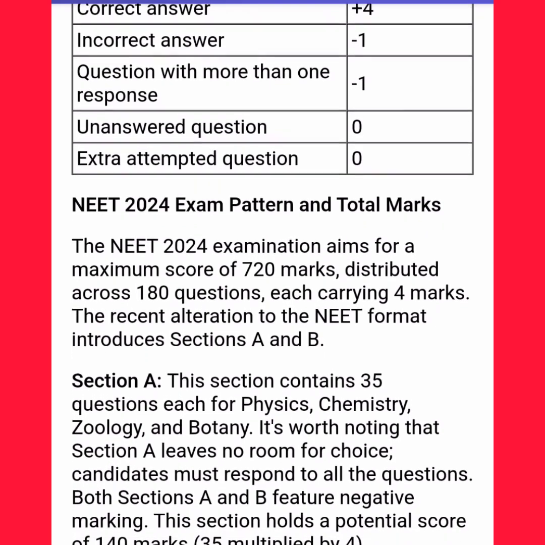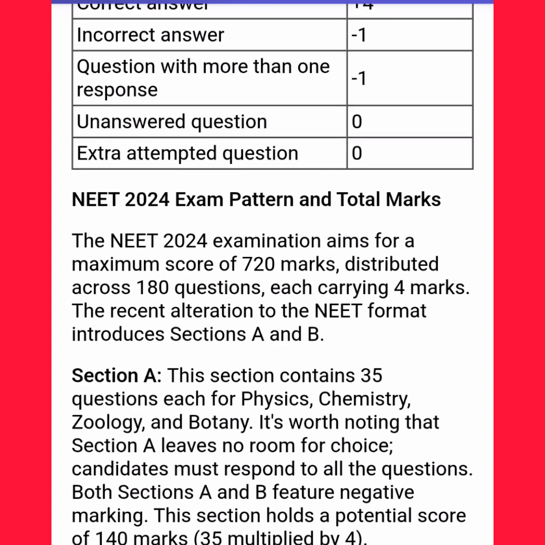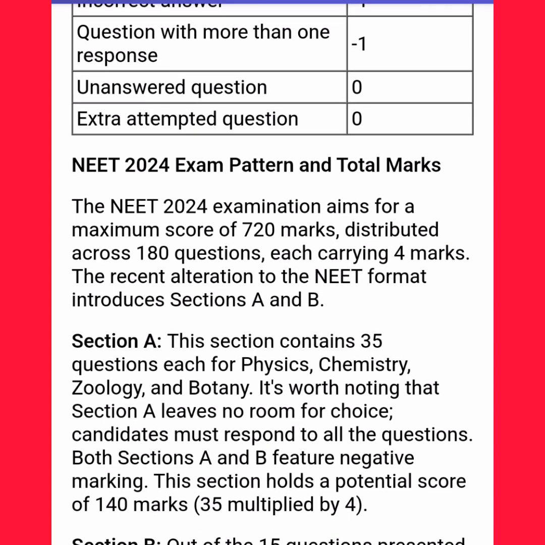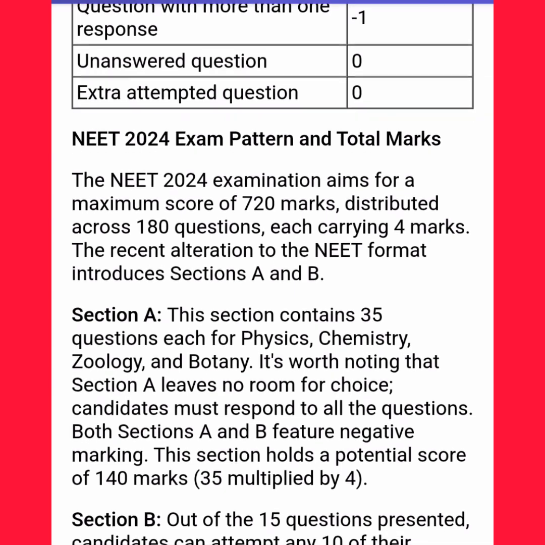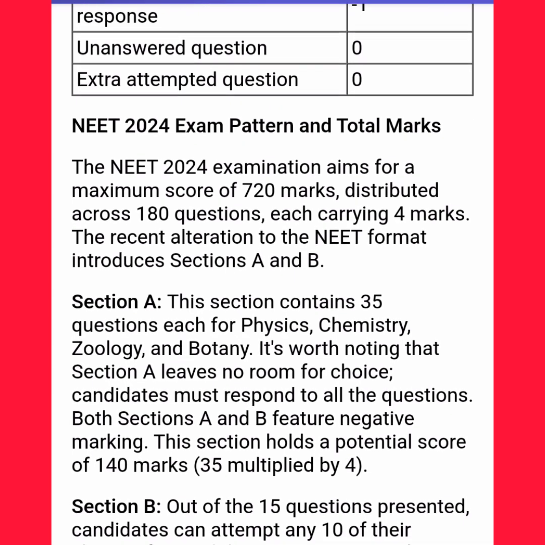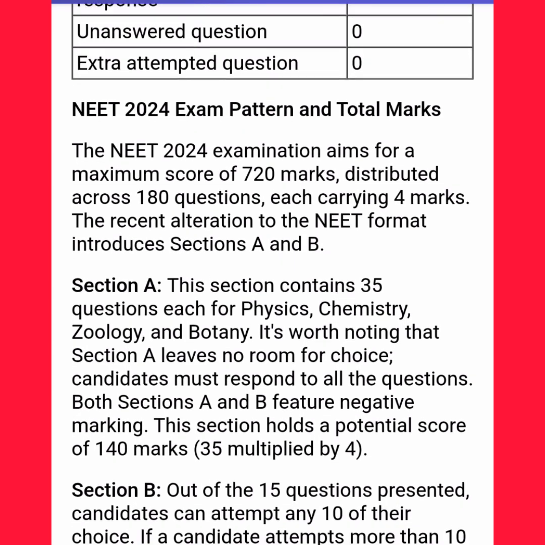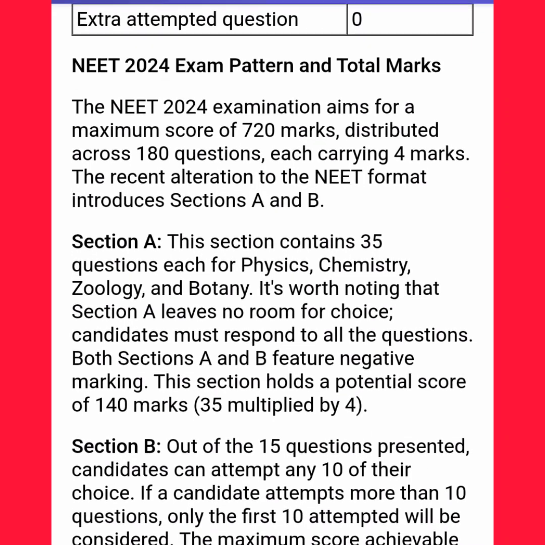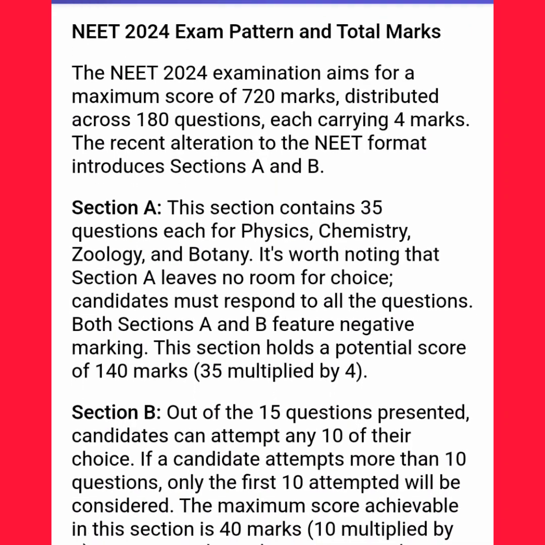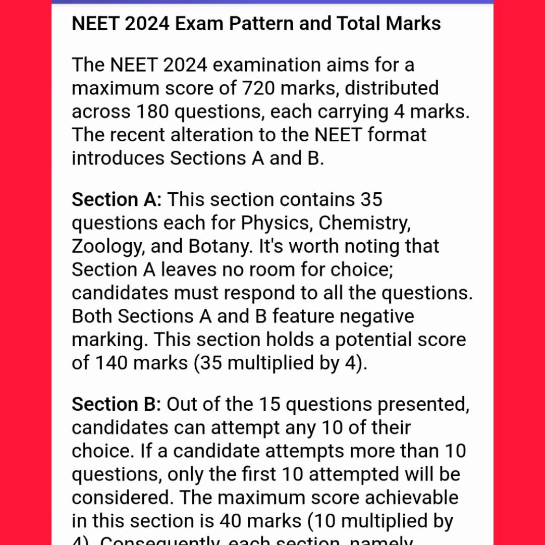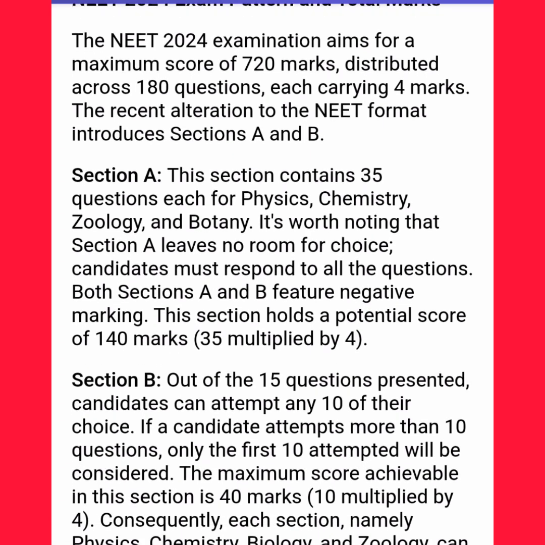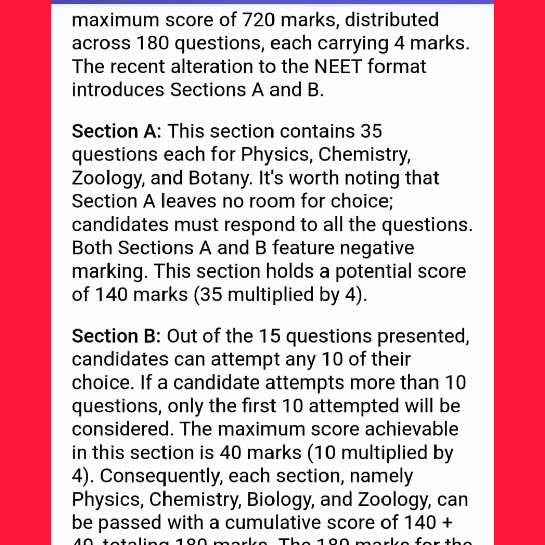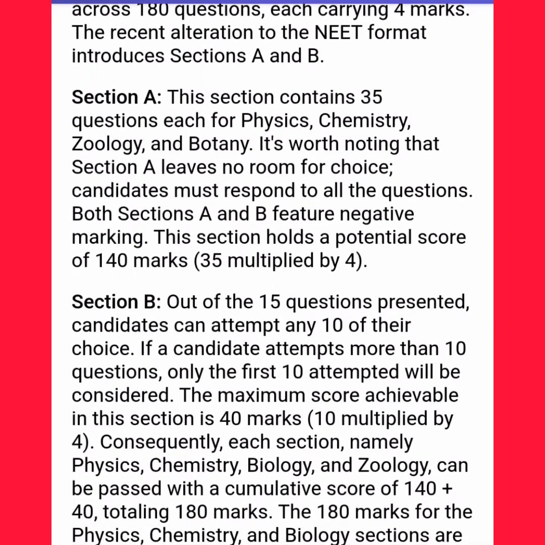The NEET 2024 examination aims for a maximum score of 720 marks, distributed across 180 questions, each carrying 4 marks. The recent alteration to the NEET format introduces Sections A and B. Section A: this section contains 35 questions each for physics, chemistry, zoology, and botany. It's worth noting that Section A leaves no room for choice. Candidates must respond to all the questions. Both Sections A and B feature negative marking.